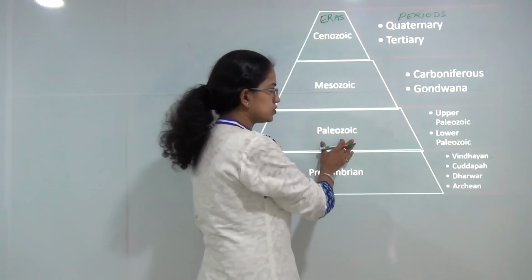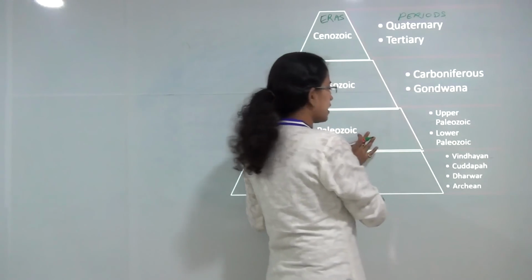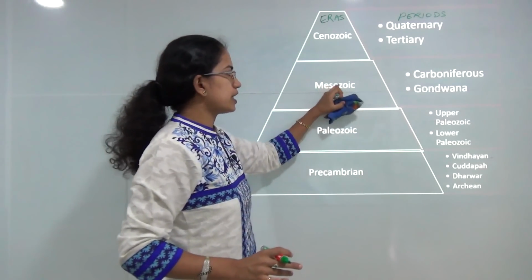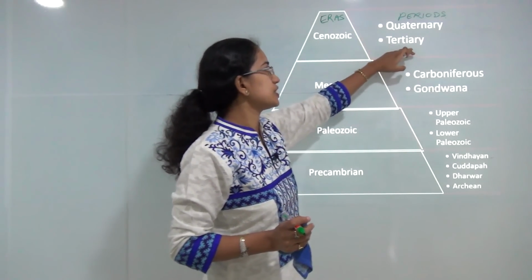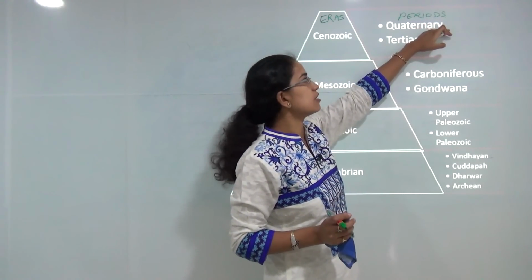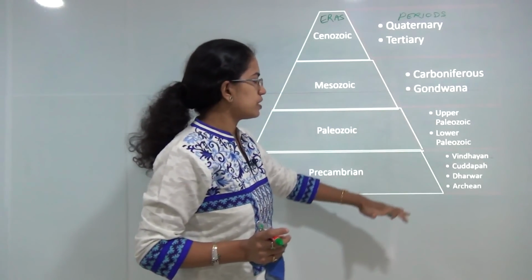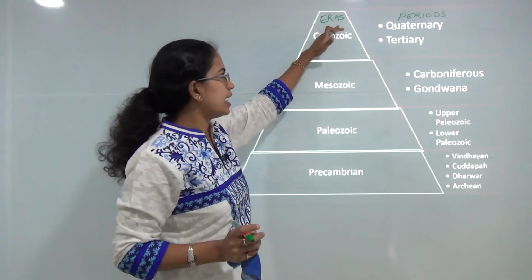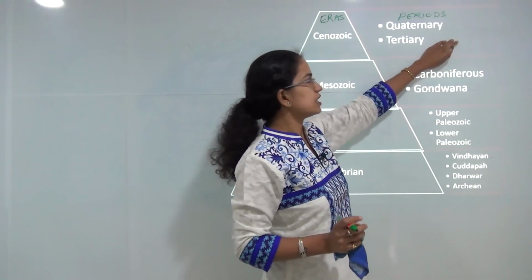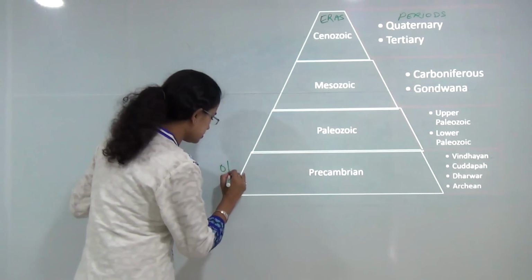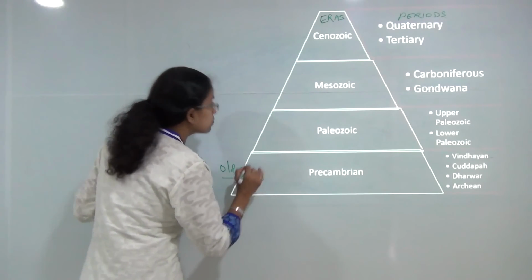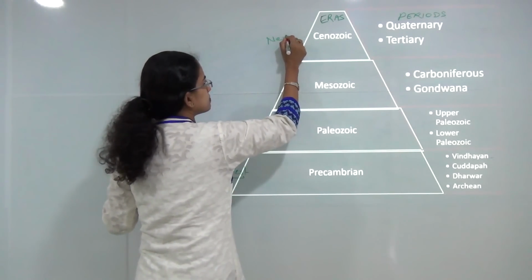Then you have Paleozoic. We will be dividing it as upper and lower. Mesozoic as Gondwana and Carboniferous, and finally Cenozoic as Tertiary and Quaternary. Quaternary is of recent origin. So we will be understanding all these eras divided under the periods in a systematic form. We will start with the oldest, and we will move towards the newest.